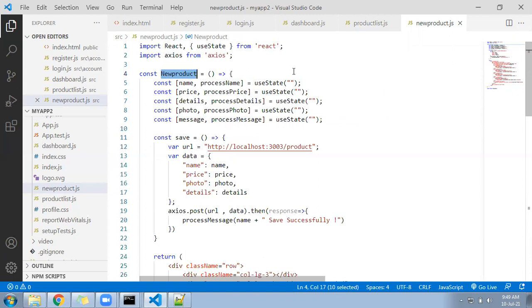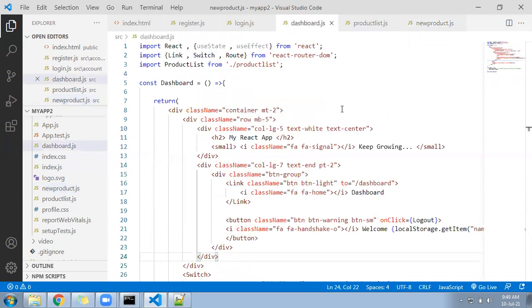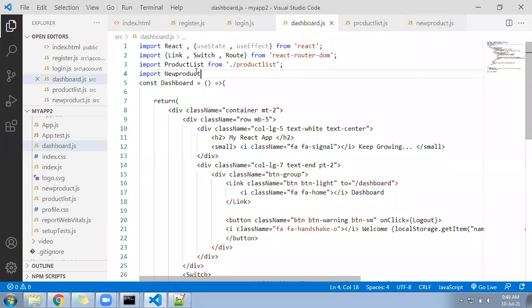Now I'll come to the dashboard. We will implement here. We need to import here new product from /new product.